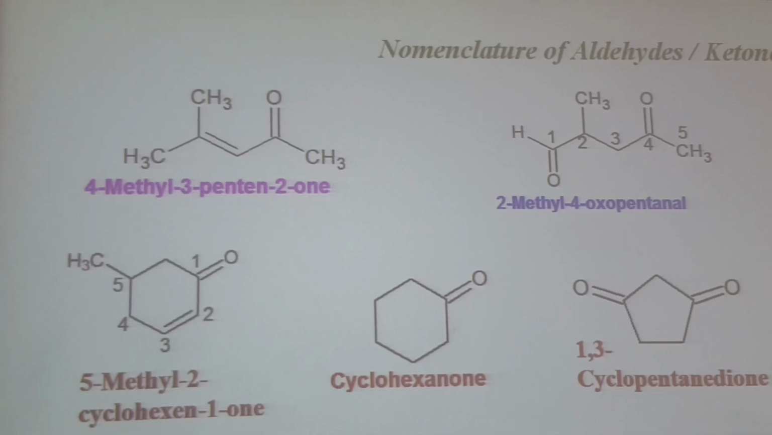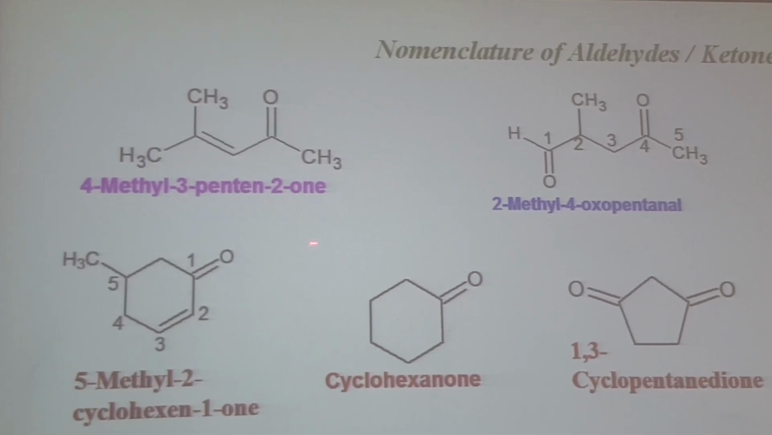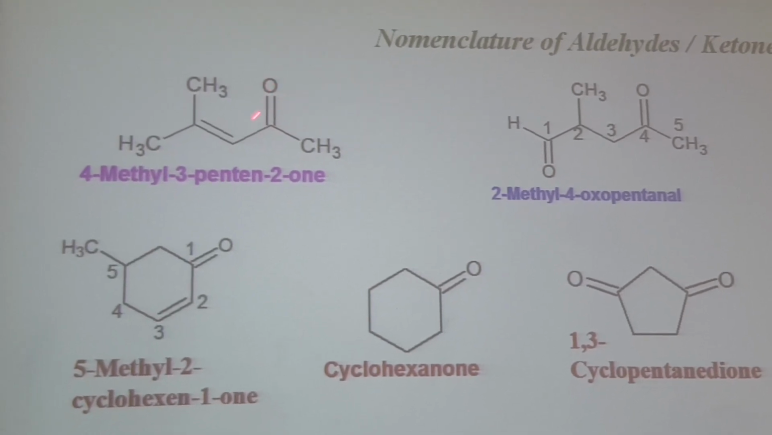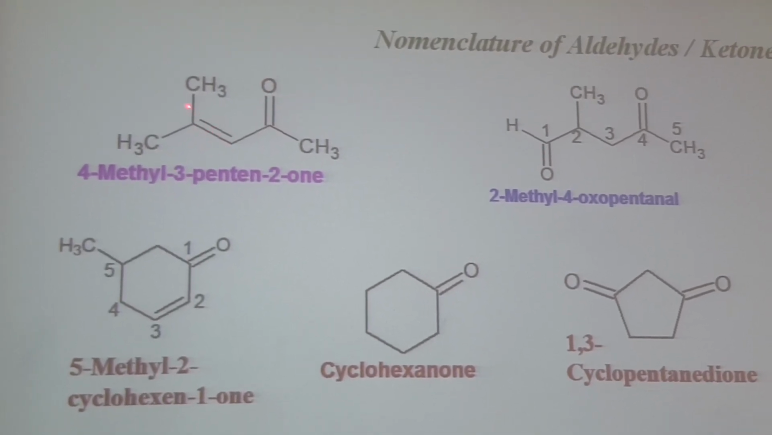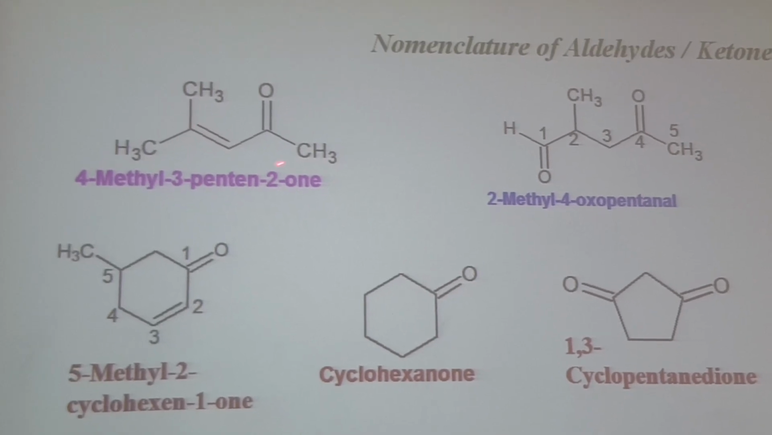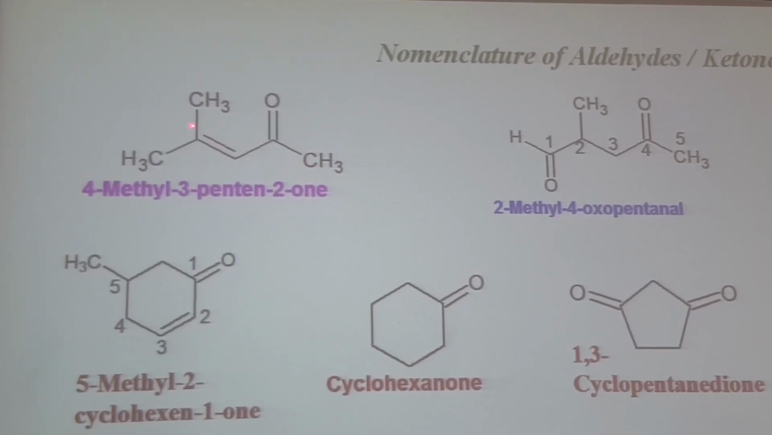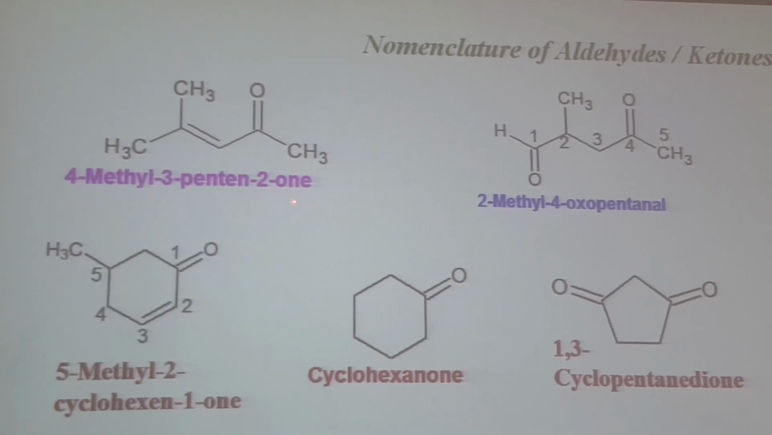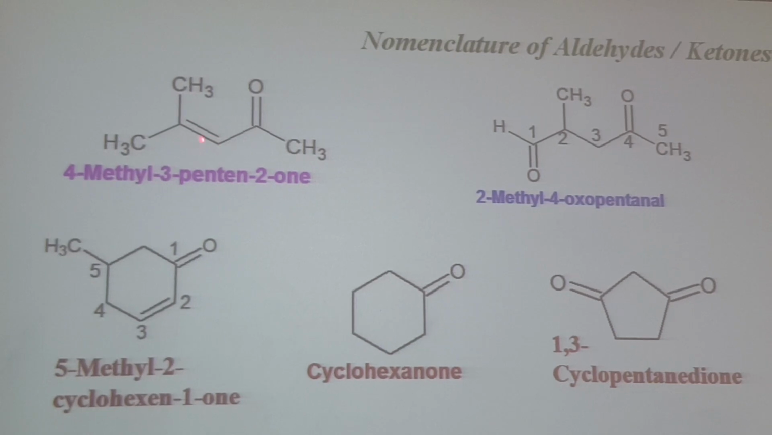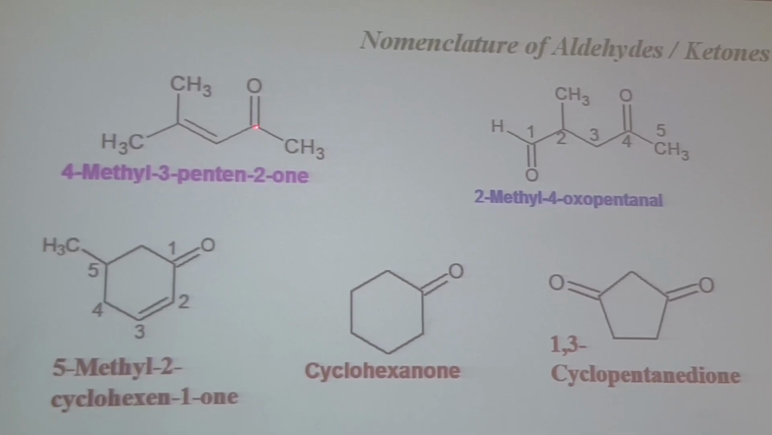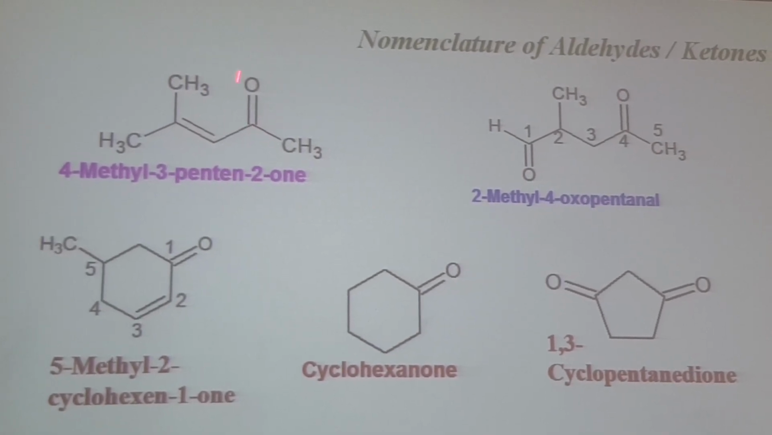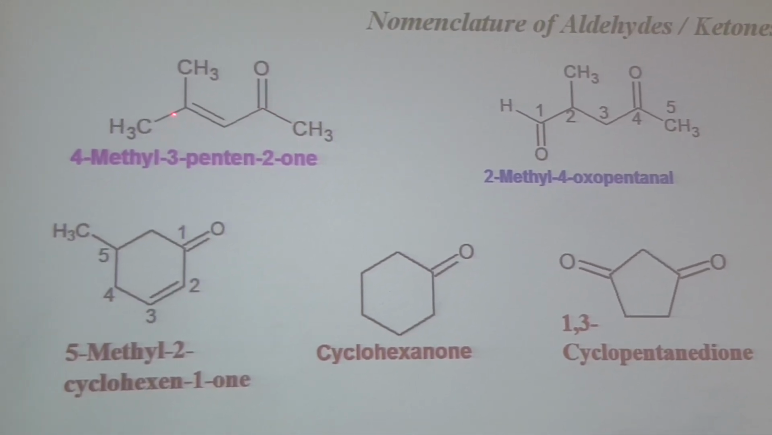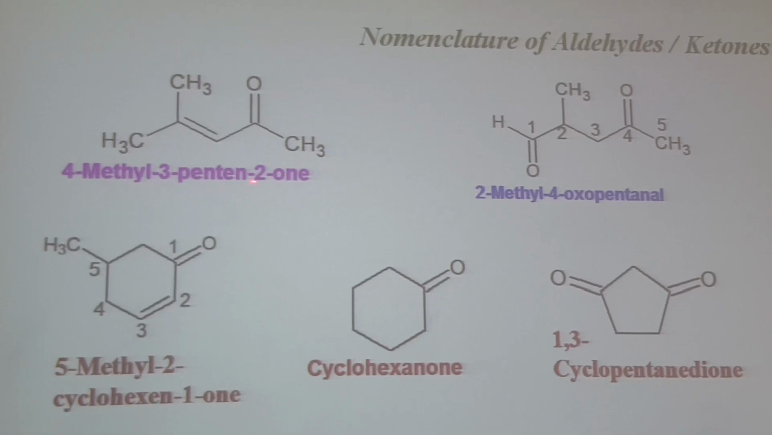So let's see some more examples of ketones. Here we have a carbonyl double bond oxygen, a carbon-carbon double bond, an alkene, and a methyl group. So numbering starts from this carbon: 1, 2, 3, 4, 5. 4-methylpent-3-en-2-one. So when we have a carbon-carbon double bond and a ketone, priority goes to the carbonyl carbon of the ketone. So it will be 1, 2, 3, 4-methylpent-3-en-2-one.